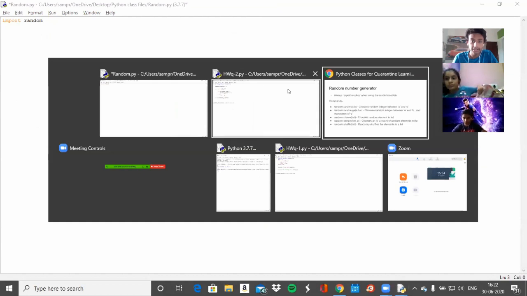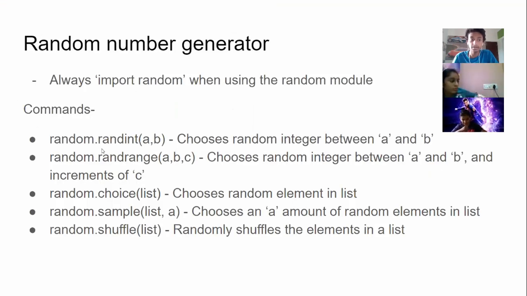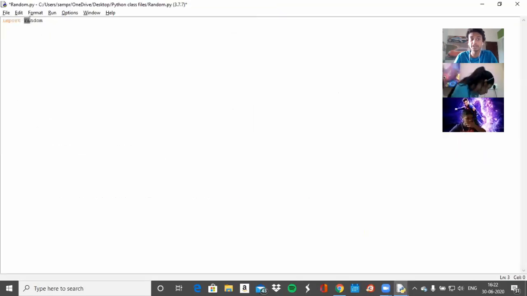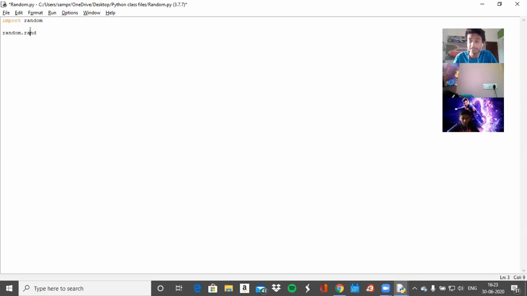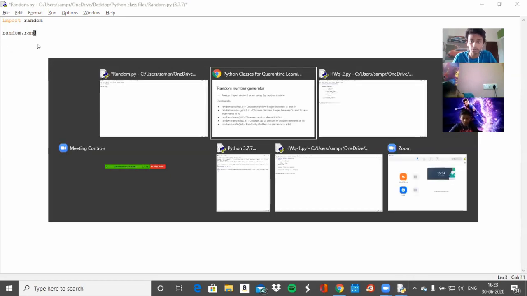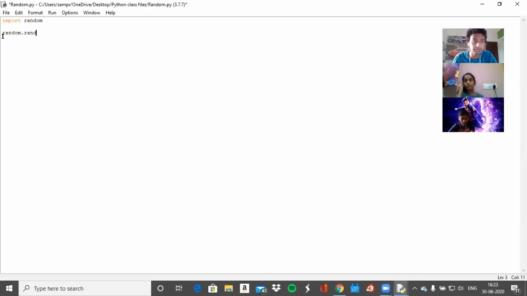Okay, next, we'll start with the first command, randint. Since we're importing a different module, a different package, random, you always have to put random dot rand, whatever command you want to put. Random is the name of this package, the name of this module. So whenever you want to access it, you have to do random dot randint, right? Or rand, whatever you want to put. I'll go through those one by one. So let me just start with the basic one.